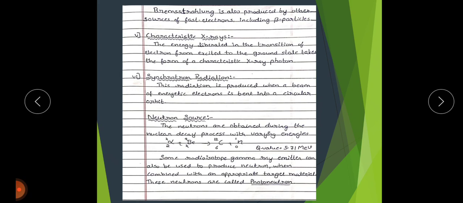Photonuclear reactions can be used in such generators. Accelerated electrons bombard a tungsten or uranium target, producing Bremsstrahlung radiation, which causes reactions that produce gamma radiation and neutrons.